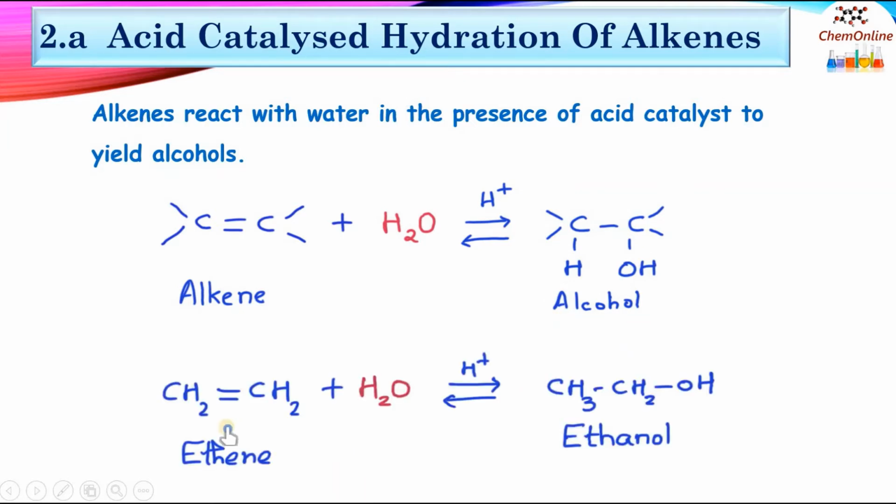For example, the simplest alkene, ethene, CH2=CH2 plus H2O in presence of an acid catalyst will yield CH3CH2OH. A water molecule is added to the carbon-carbon double bond. So ethene is converted to ethanol.